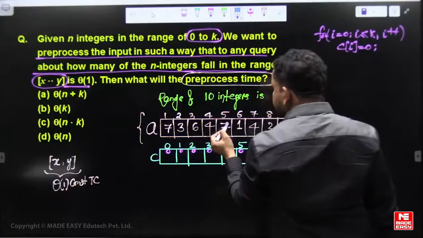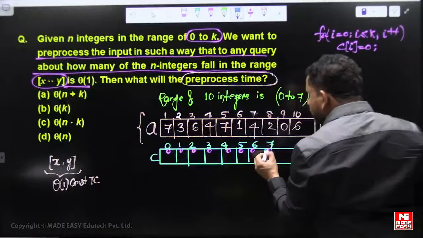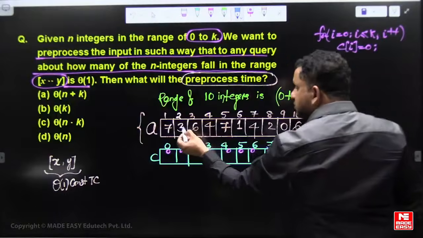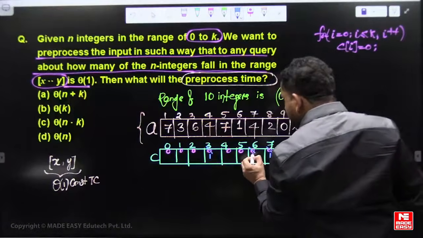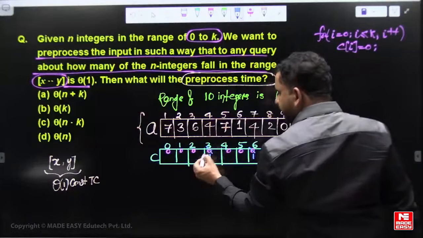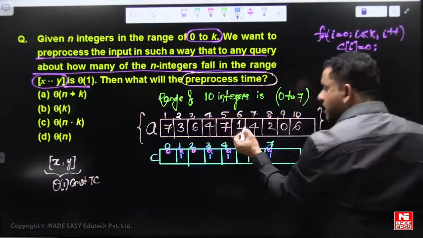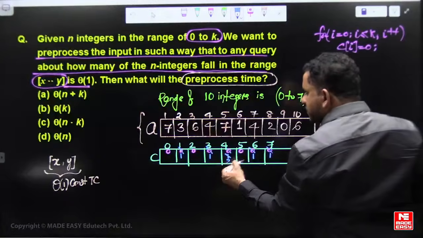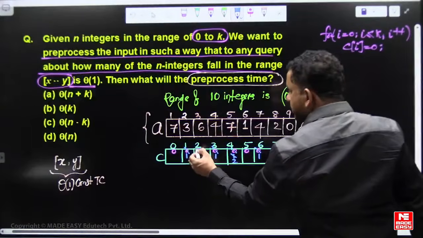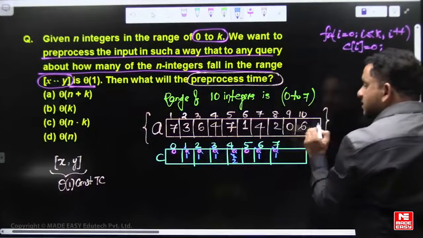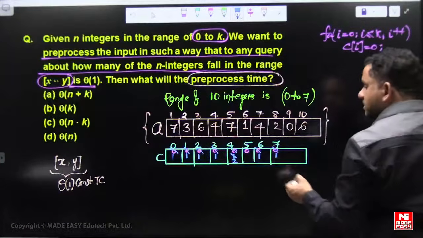The frequency of 7 is 2 times. A of 1 is 7, so increase count of 7. Then 3, increase count of 3, and 6, increase count of 6, similar to the procedure of counting sort. So 2, increase its frequency. The frequency of 0 is 1, and the frequency of 6 is 2.